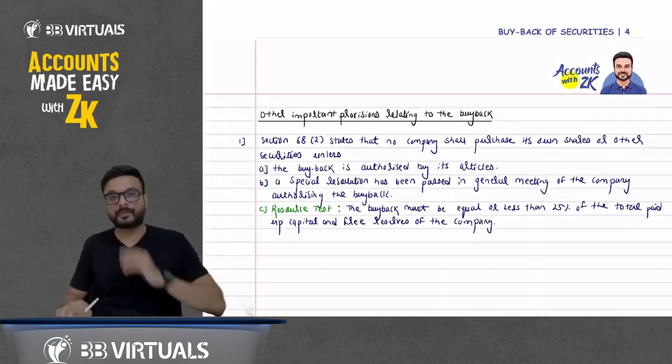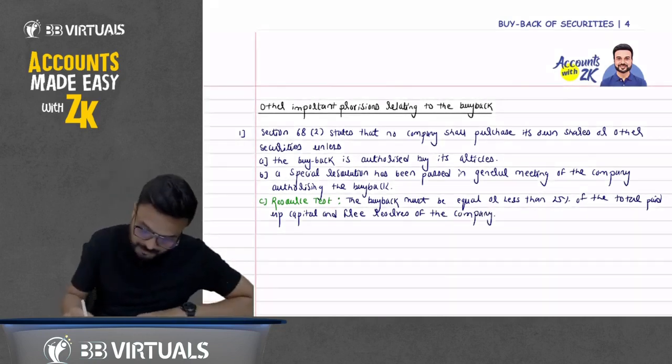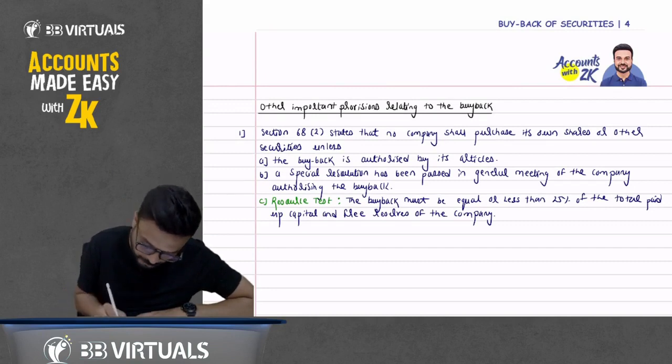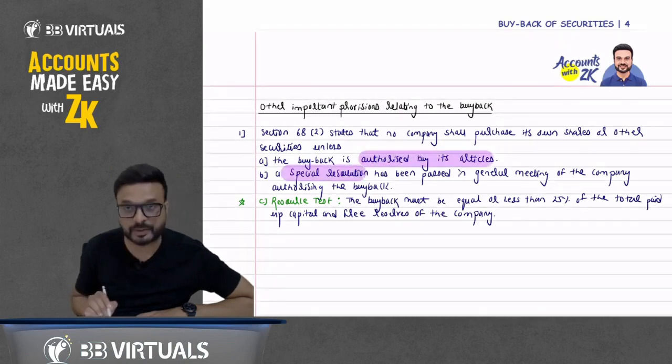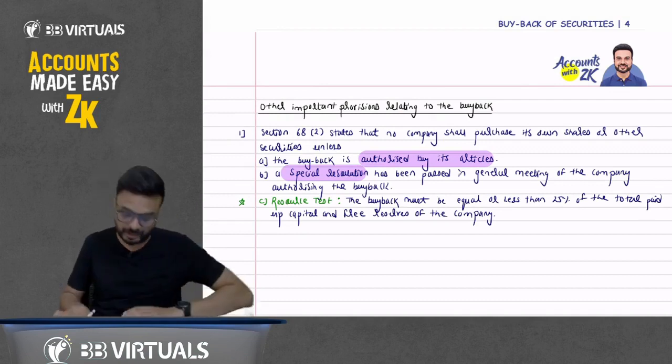Don't worry about what this resource test is; we'll discuss it. I hope you understand the first points, that it should be authorized by its article and there should be a special resolution. There are two more tests. We'll discuss them later.